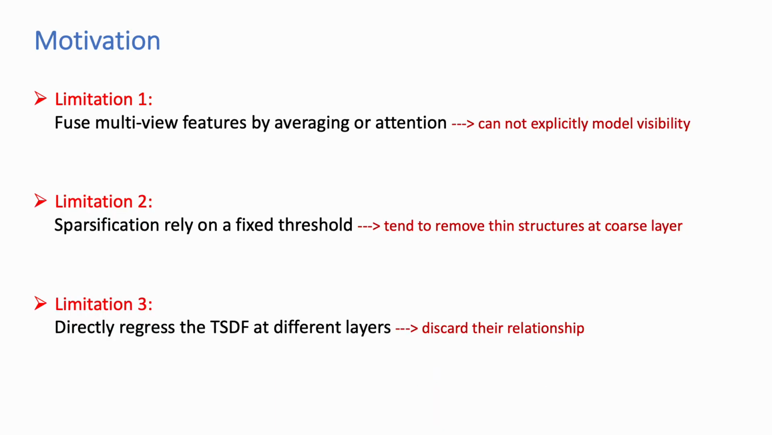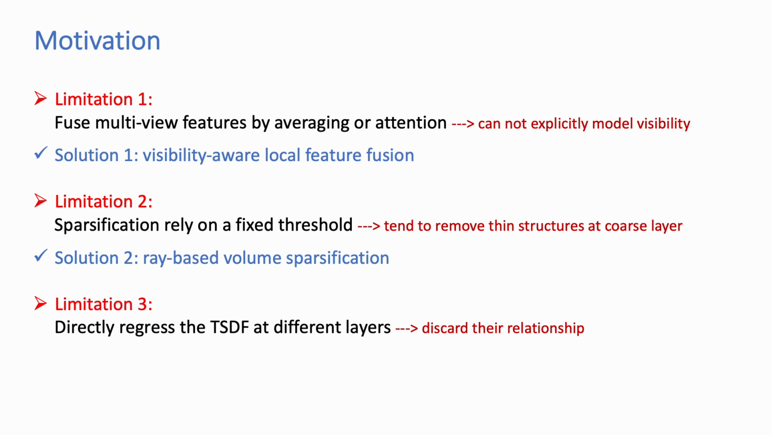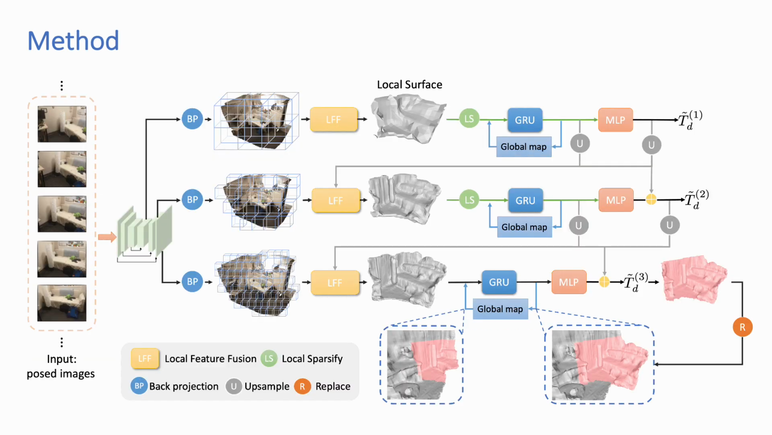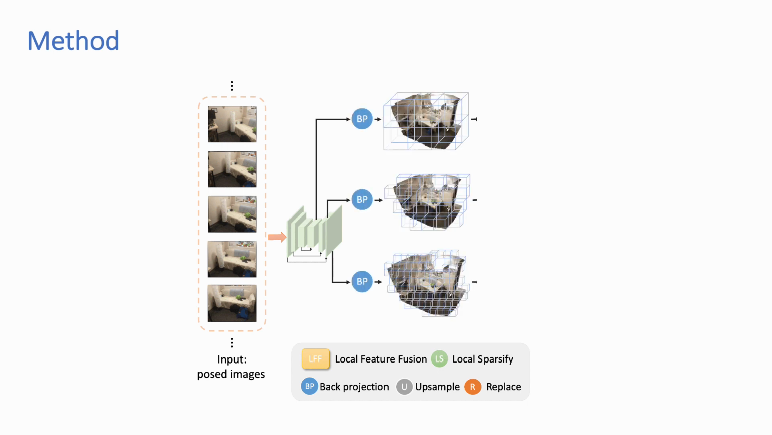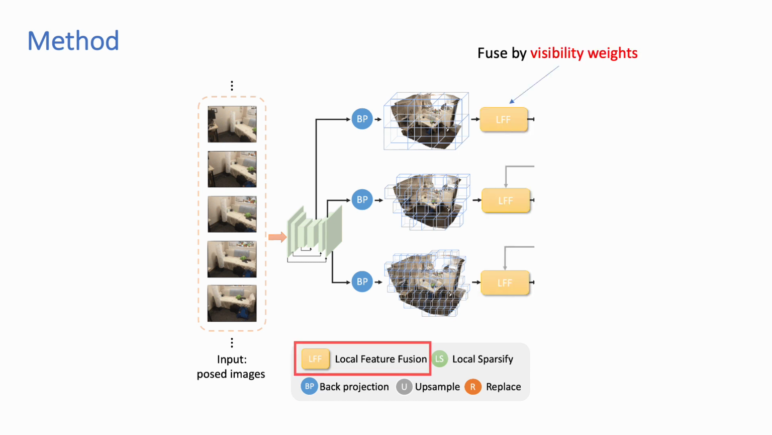Therefore, these limitations motivated our solutions: a visibility-aware local feature fusion, ray-based volume sparsification, and residual learning of TSDF prediction from coarse to fine. Here is the overview of our coarse-to-fine pipeline. Given several keyframe images, we extract features from input images and then back-project these features into the 3D space to build a local feature volume with different resolutions. For each voxel, we use the visibility weights to aggregate multi-view features instead of treating them equally.